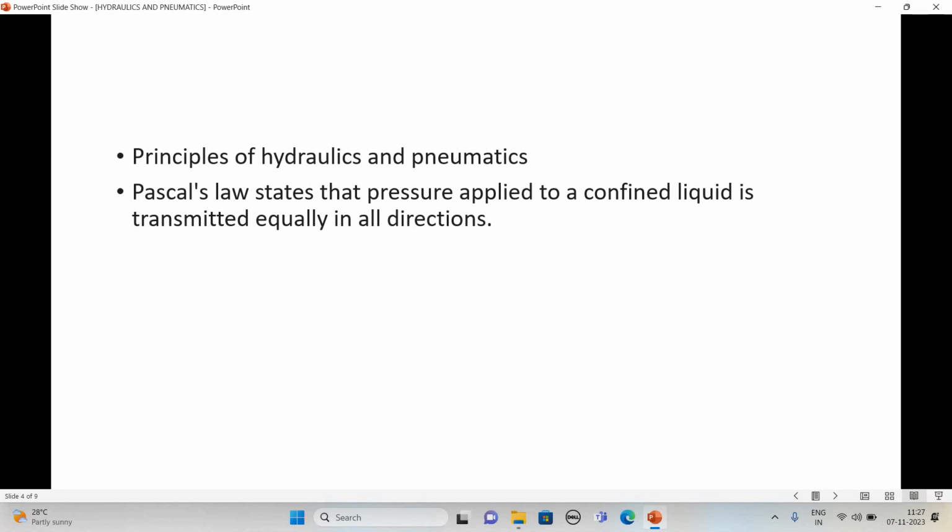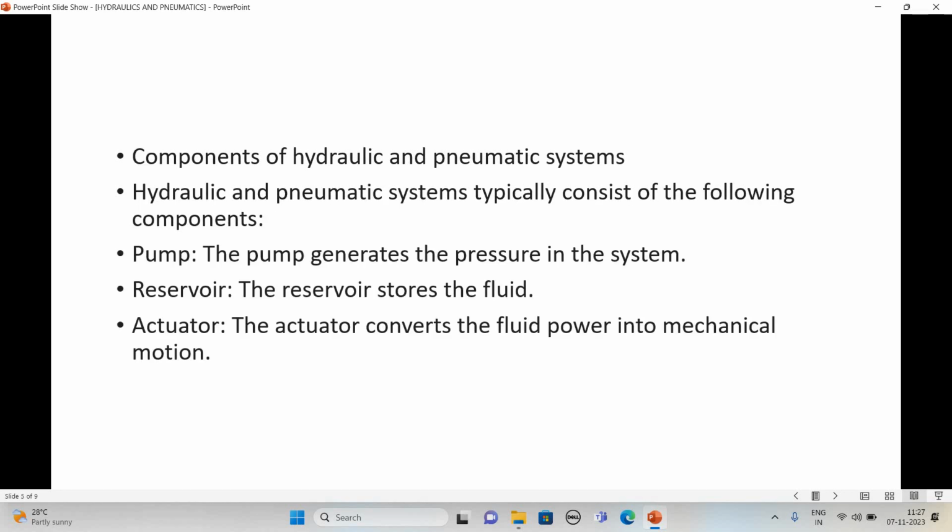Suppose we are using 3 cylinders, 4 cylinders, n number of cylinders. The intensity of that pressure remains the same in all directions. So hydraulic and pneumatic systems work on that principle, the principle of Pascal's law, which is nothing but that the intensity of pressure remains the same in all directions. So we can use that pressurized oil for a single cylinder or n number of cylinders, and the intensity of pressure remains the same.